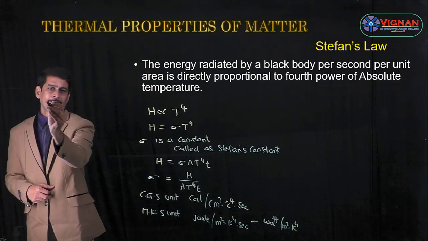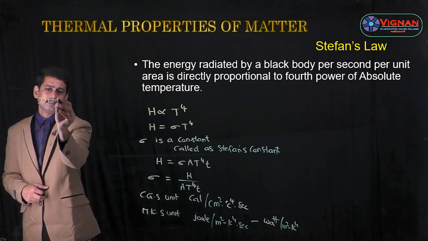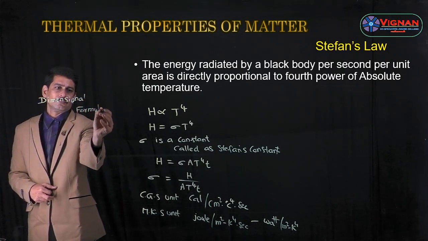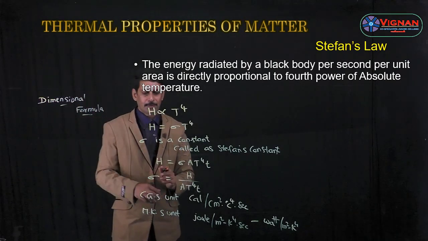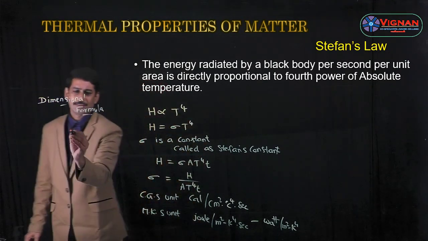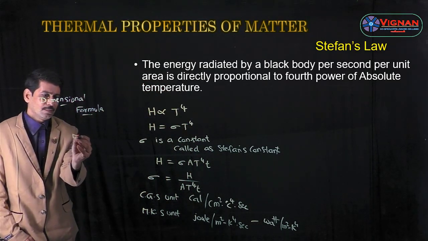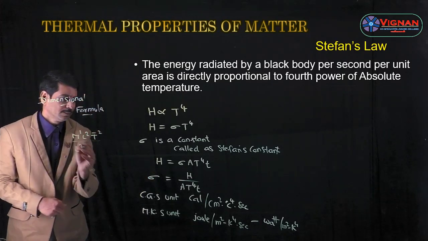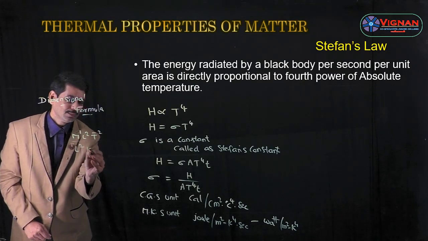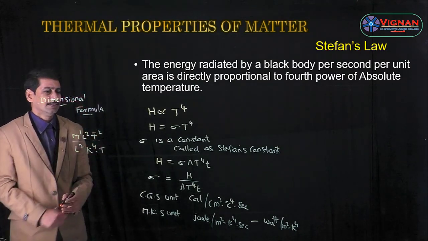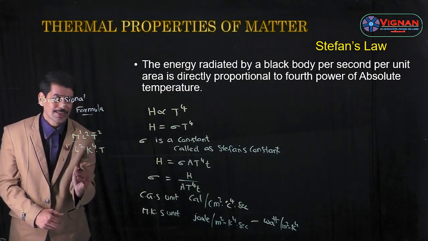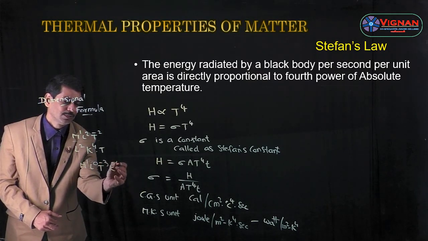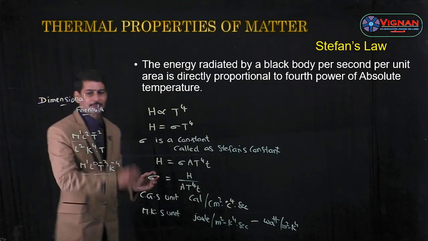So the dimension formula for sigma is, for heat energy, M power 1 L power 2 T power minus 2, divided by, for area, L power 2, for temperature K power 4, and for time T. By simplifying, L power 2 gets cancelled, so we get M power 1 L power 0 T power minus 3 K power minus 4. This is the dimension formula for Stefan's constant.